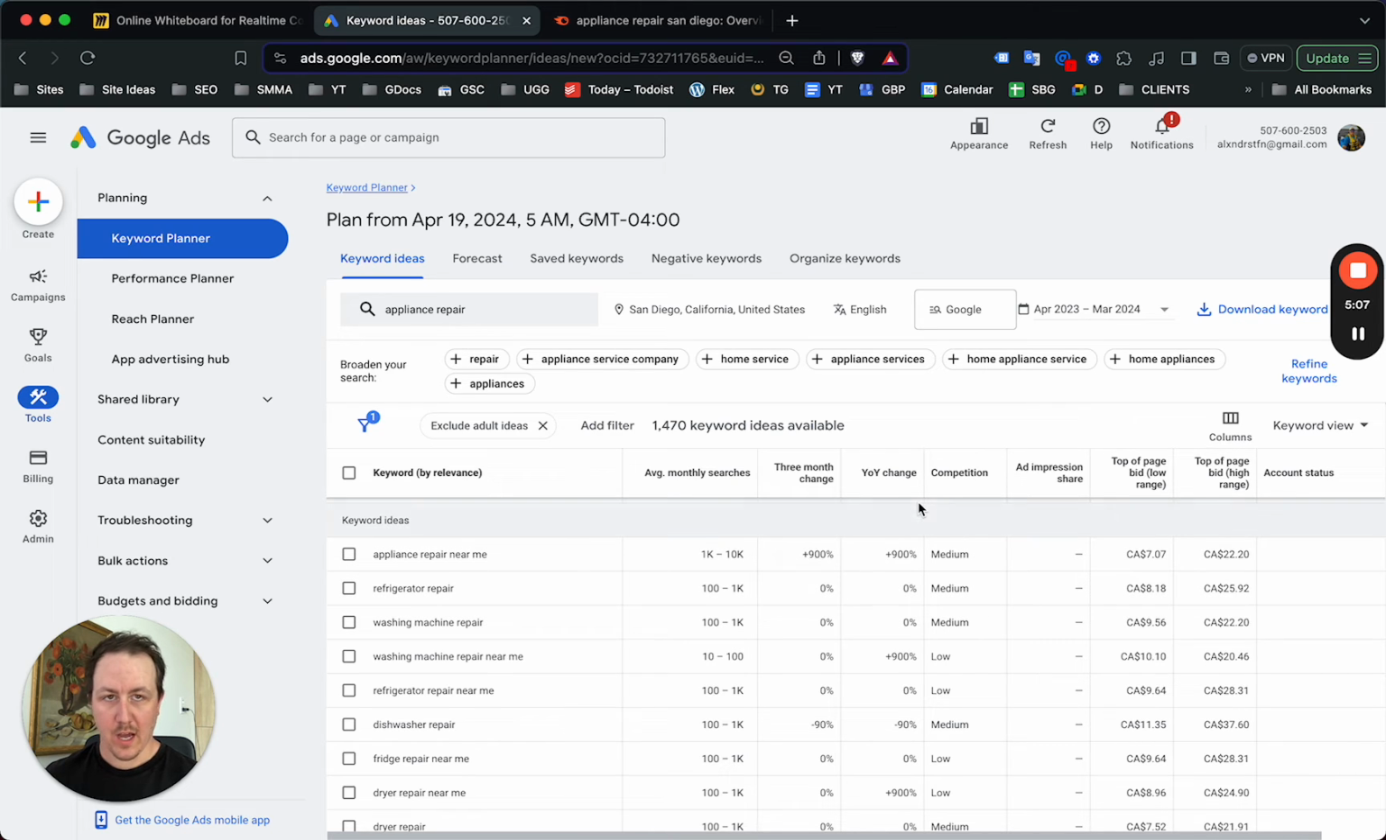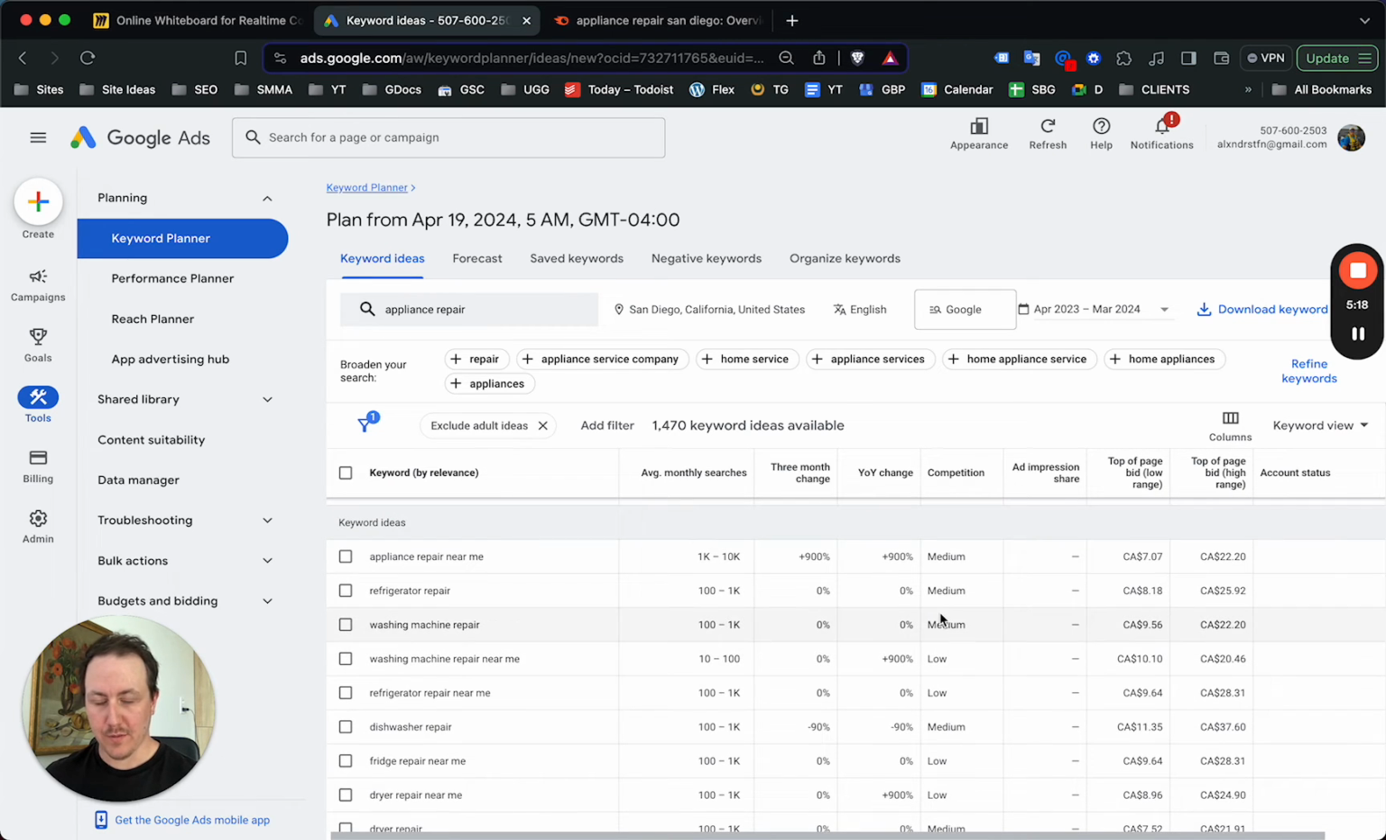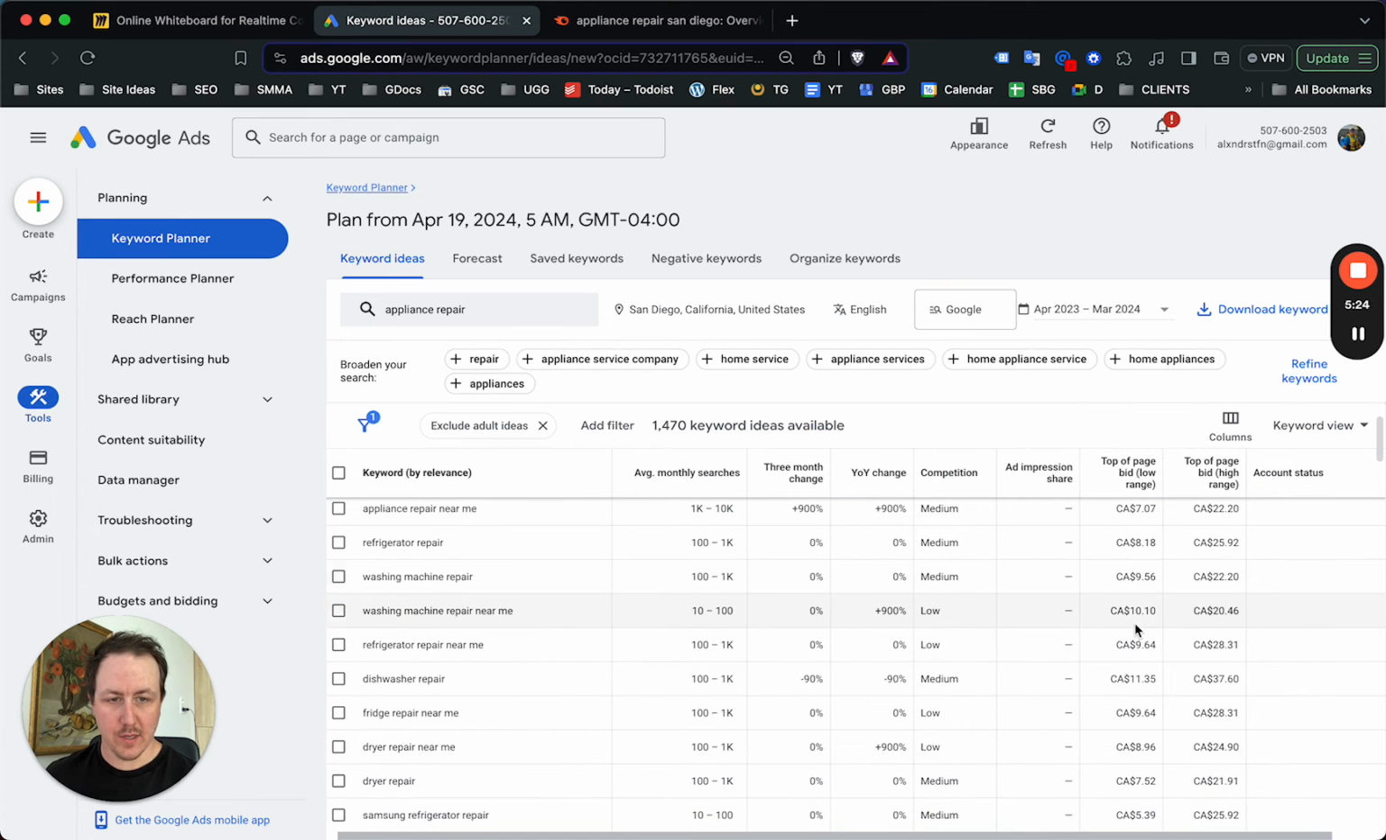This is why I've mentioned in videos before, you probably don't want to be bidding on appliance repair San Diego on such a broad thing, and you should instead focus on refrigerator repair, or as you can see here, even more specific services. So this is in Canadian, so cut it by 20% for the US, but you kind of get the same idea.